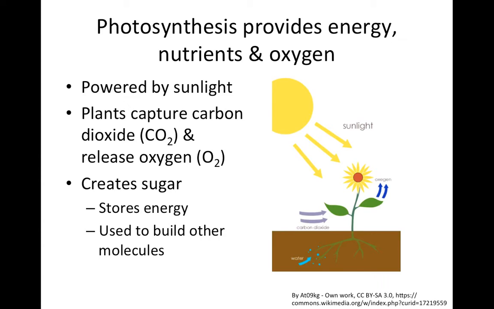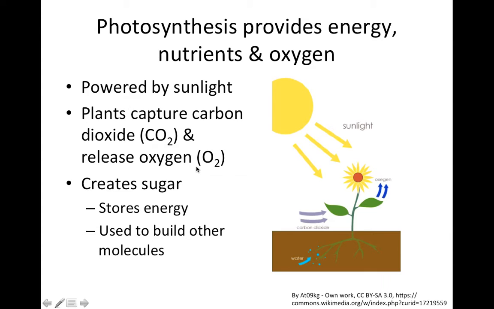So how are plants able to capture all of this energy and these nutrients? Well, the process of photosynthesis is what provides energy and nutrients to plants. It's also what allows plants to release oxygen into the air. So photosynthesis, of course, is powered by sunlight. You can see that in our diagram here. You see rays of sunlight coming down and hitting the leaves of this plant. In the process of photosynthesis, plants capture carbon dioxide and they release oxygen.